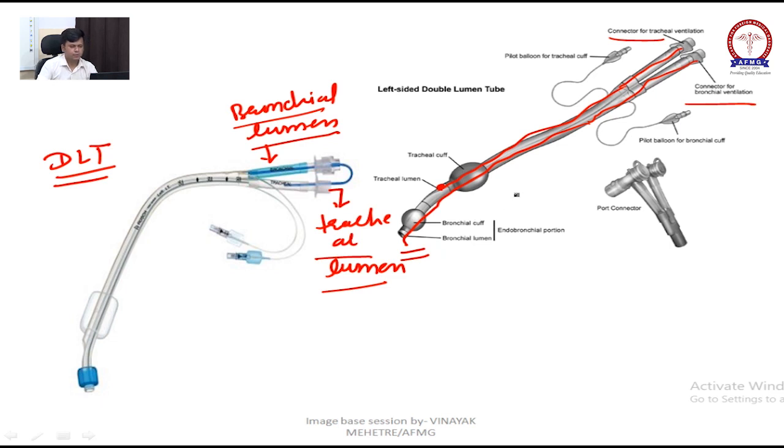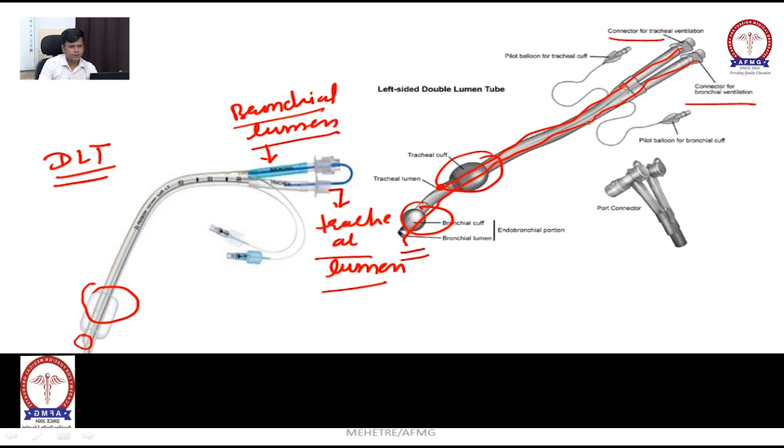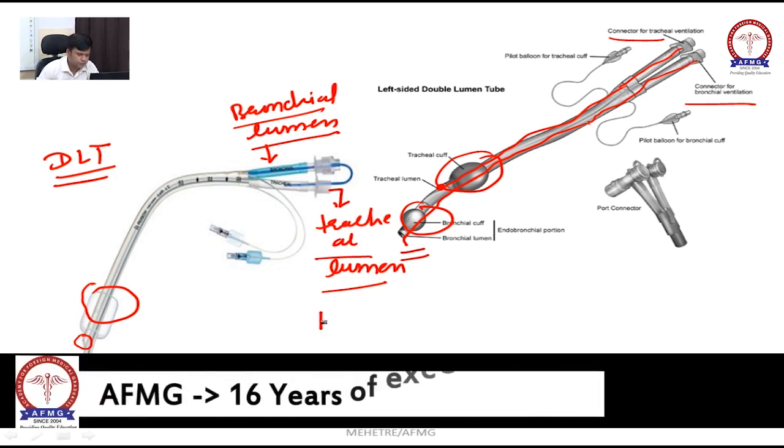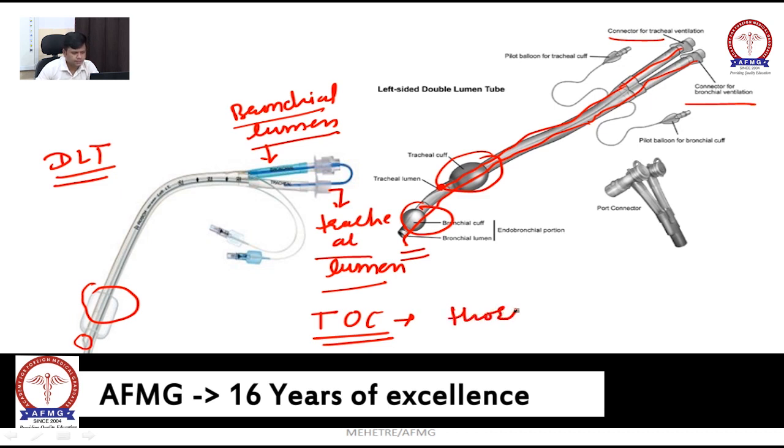Now there will be two cuffs. See, tracheal lumen will end here, bronchial lumen will end here. Now this is the tube of choice, not the treatment of choice, for thoracic surgery, where you want to operate on one lung.